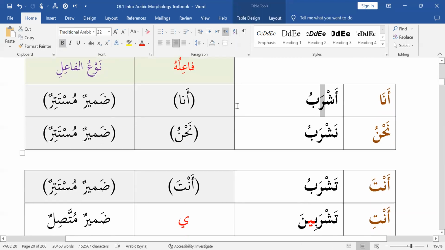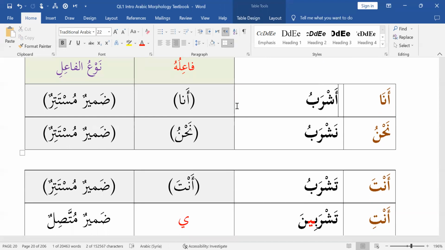I don't know. This is called sama'i. That's just how the Arabs sort of randomly decided that the ra will have a fatha, and so we're stuck with it. What you hear is what you memorize. Sama'i is what you hear. It's not rule-based, it's not predictable. But the other harakat, the fatha, sukoon, and the dhamma, are rule-based and predictable. Once I know the rule, I can apply that rule to all mudaris of that form.